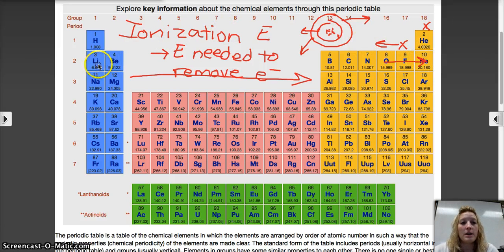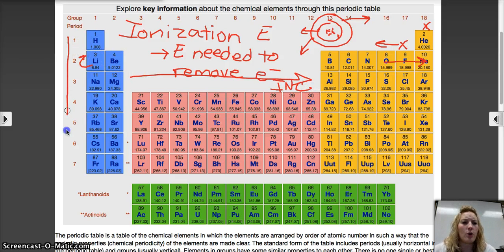Over here, however, these elements, like we said before with electronegativity, they're the cheaters. They would much rather lose an electron because then they could go backwards and look like the noble gases. If lithium loses an electron, it's going to look like helium. Looks like a noble gas. So the energy needed to take these away isn't going to be very much. They're giving them away. They're like, here, take my electrons, because then I'm noble. So low energy on this side, high energy on this side. So as we go across, ionization energy increases.